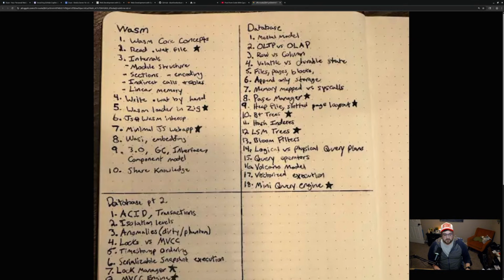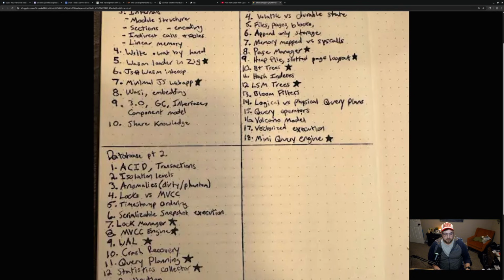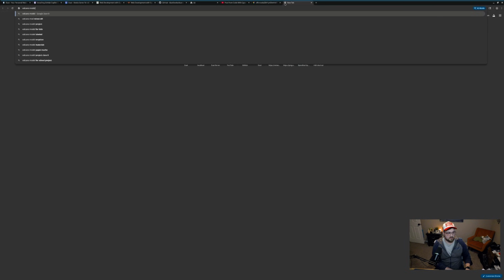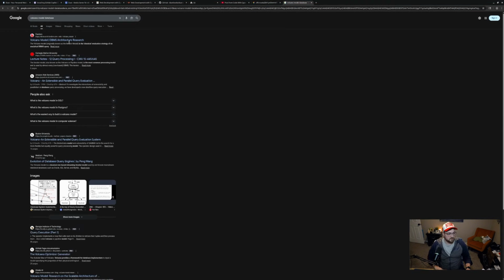After Bloom filters, logical versus physical query plans. To be honest, this is where I start to have no idea what I'm getting into. So that'll be fun. Query operators and supporting different operators, that is exactly what it sounds like. But as for how it actually works, I have no idea. We'll figure it out. The volcano model, which is a thing. I didn't know that was a thing until, yeah, I probably should throw the word database at the end.